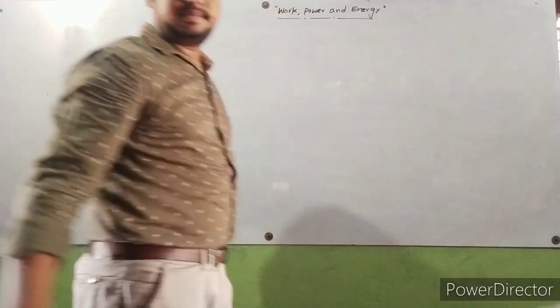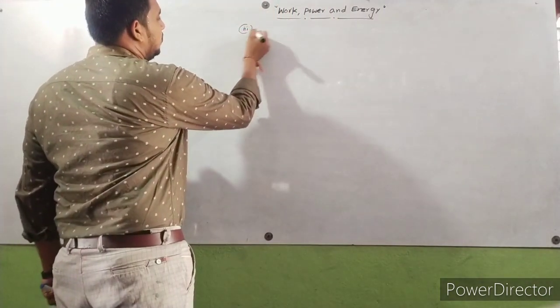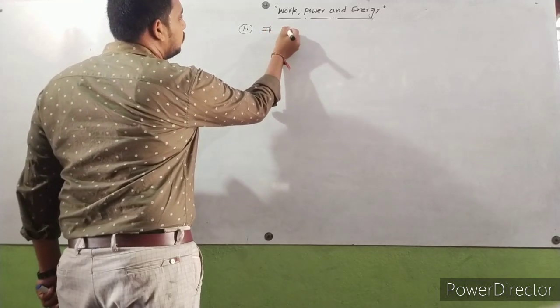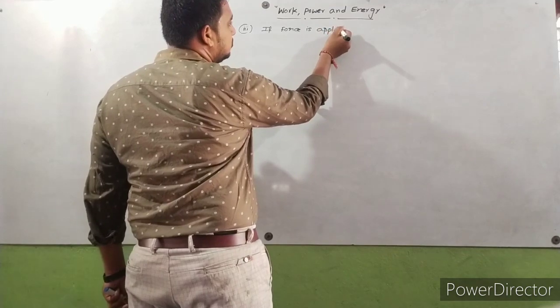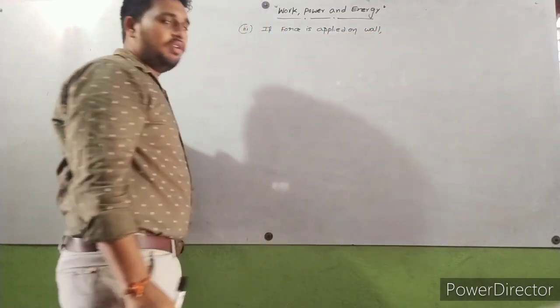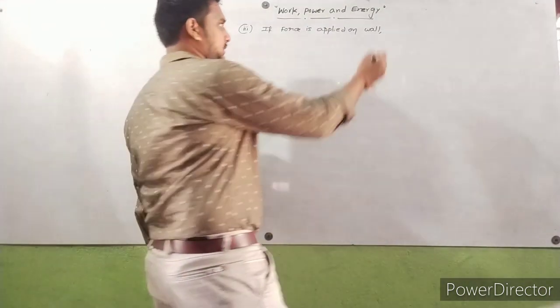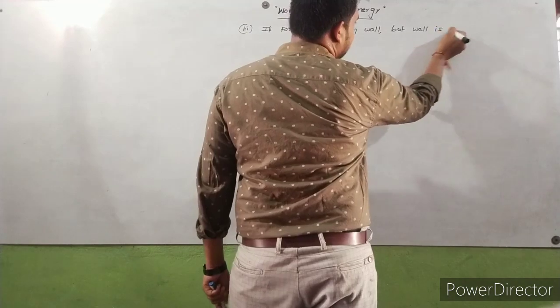Third example. If force is applied on a wall, but the wall is at rest.